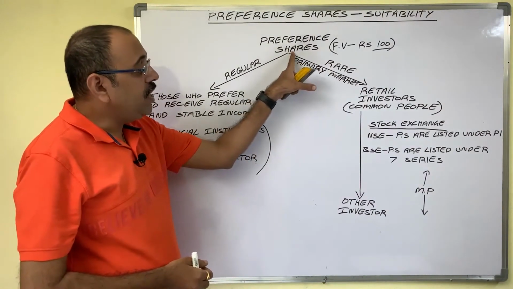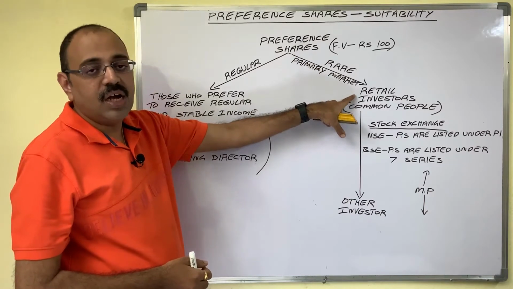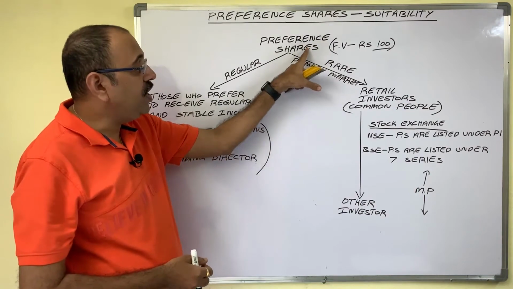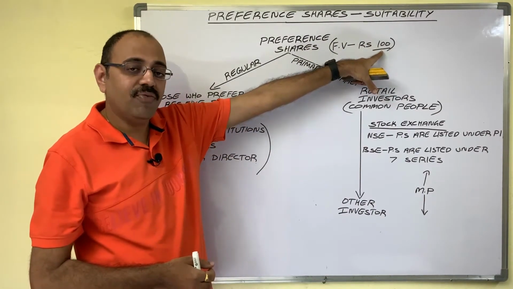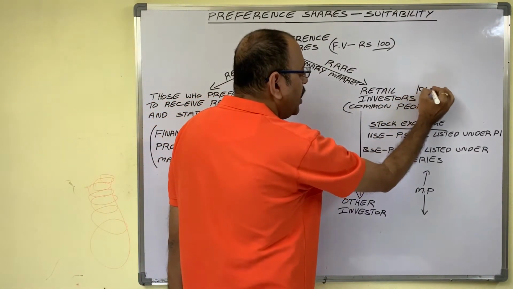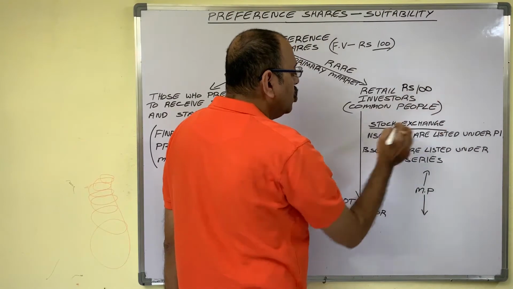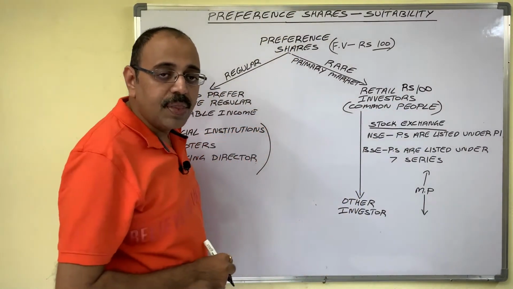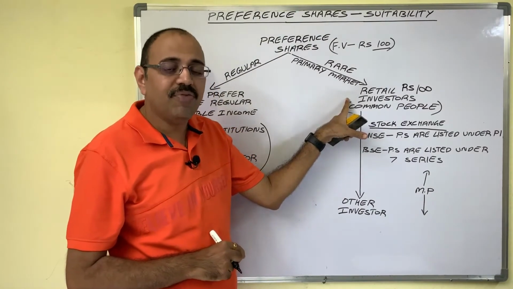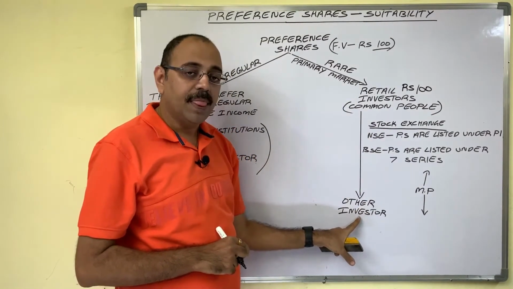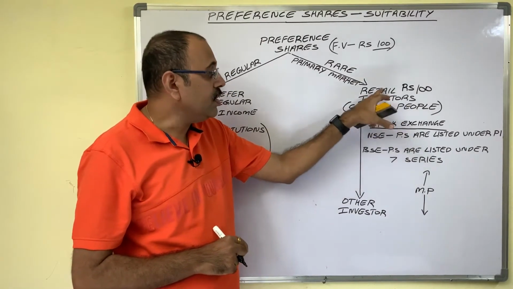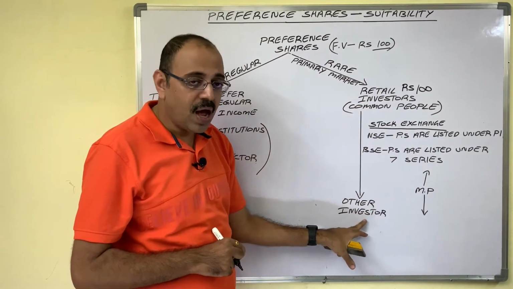If the company is selling preference shares to retail investors, that market is known as the primary market. The company fixed 100 rupees as face value of one share, so at the rate of 100 rupees each, the company sells these shares to retail investors. Suppose one investor wants to sell his preference share to another investor. Then through a mediator, through a stock exchange, he is supposed to sell these shares to others.